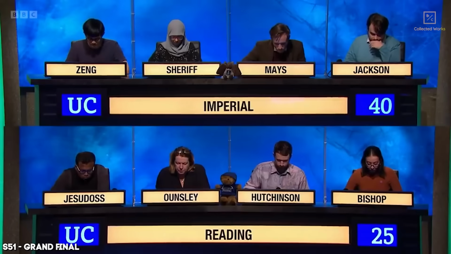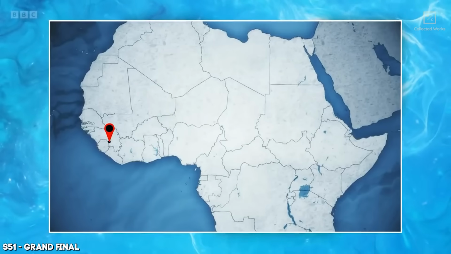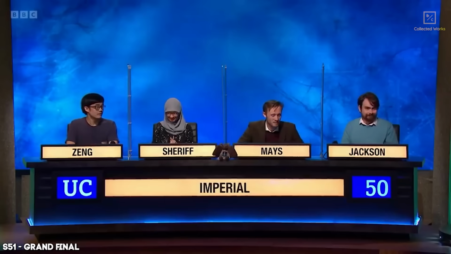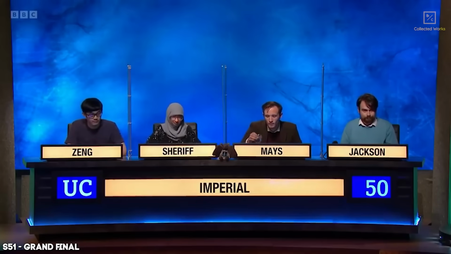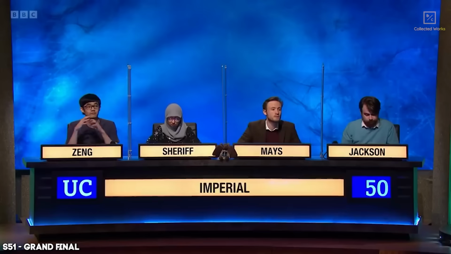For your picture starter, you're going to see a map showing the location of the source of a major river. For 10 points, please name the river. The Niger. The Niger is correct. So following on from the source of the Niger, for your bonuses, you'll need to identify 3 more natural regions also designated wetlands of international importance by the Ramsar Convention. A single word name is enough in each case, and note that all are also UNESCO World Heritage Sites.